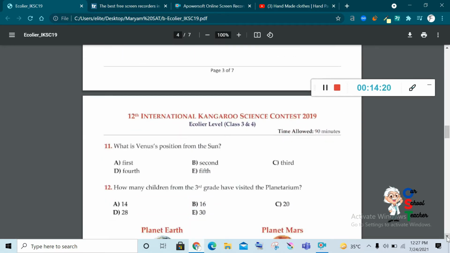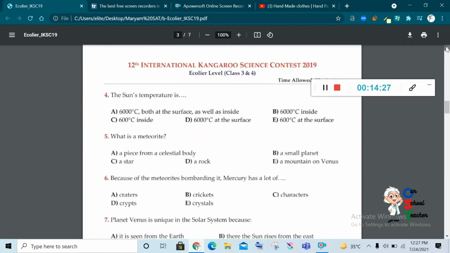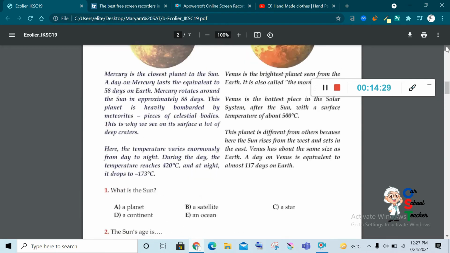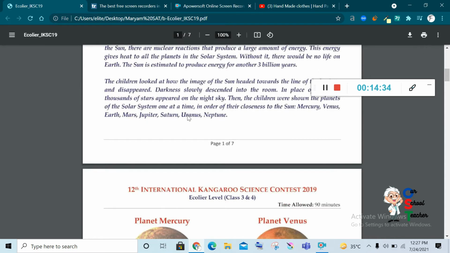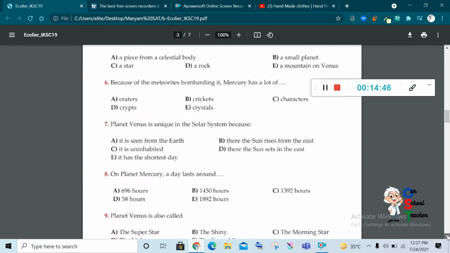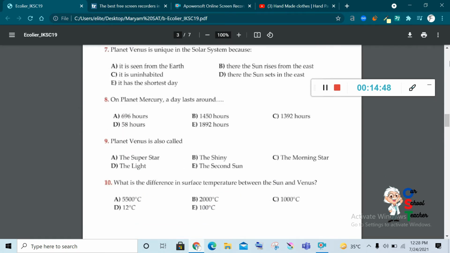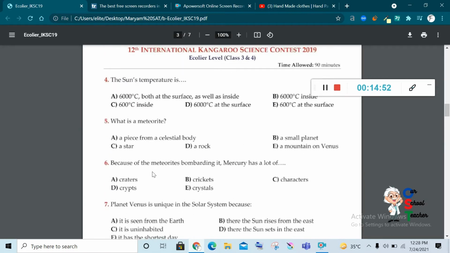Now 11. What is Venus's position from the Earth? You can see when they show the names of the planets, they say this is in order of their closeness to the Sun. Number 1 Mercury, then Venus, then Earth. So the answer would be second or third position. You can see.